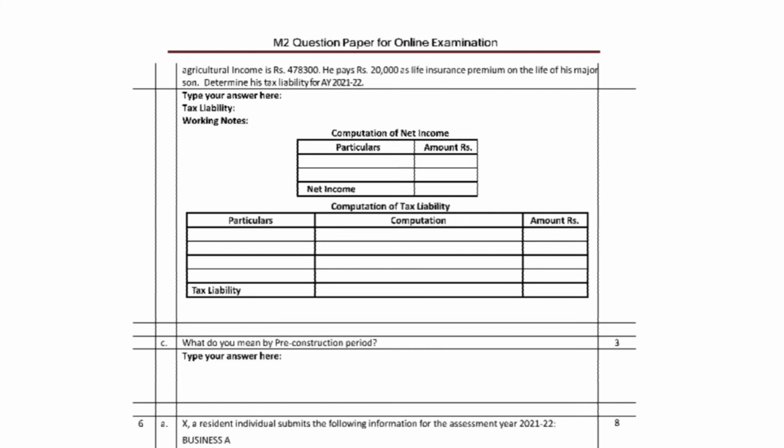Second step: 4,78,300 plus 2,50,000. First, up to 2,50,000 is exempted, so nil.